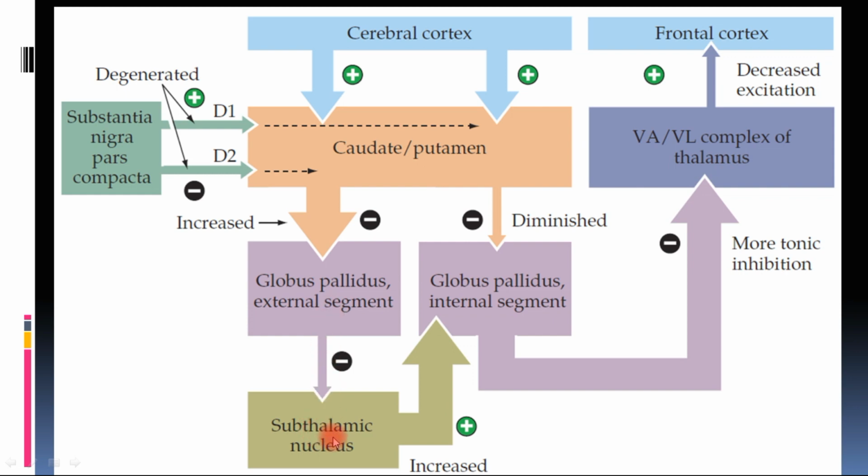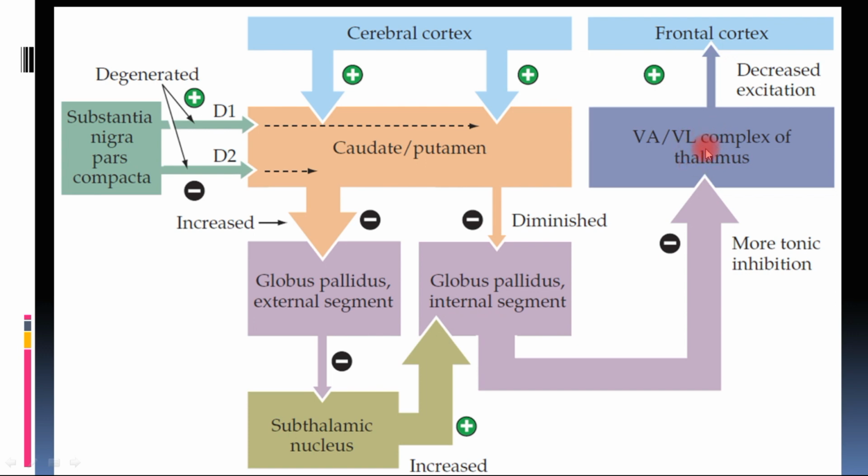Since it was inhibited by this and now the inhibition of the globus pallidus on the subthalamic nucleus has decreased, the subthalamic nucleus will work more, and since the subthalamic nucleus supplies the globus pallidus internal segment, it will stimulate the globus pallidus internal segment more. And now since it is stimulating the globus pallidus internal segment more, indirectly it is inhibiting the thalamus more, and thus decreasing excitation of the frontal cortex because the thalamus is inhibited.